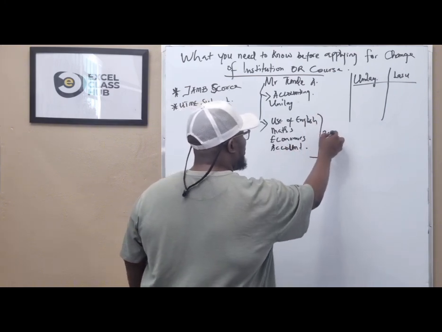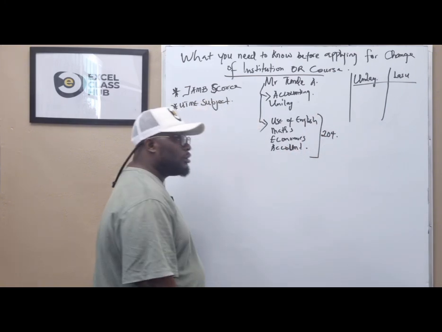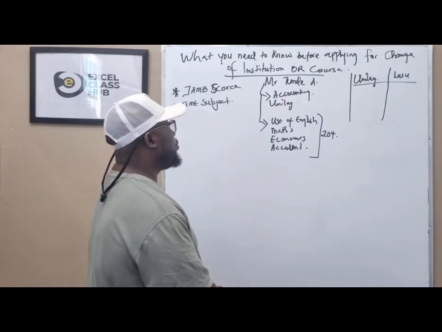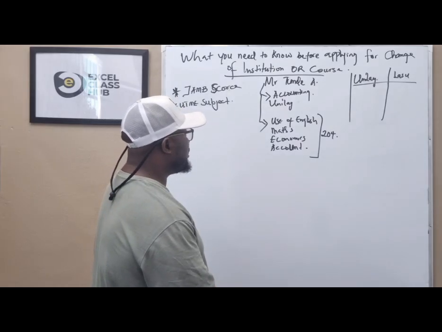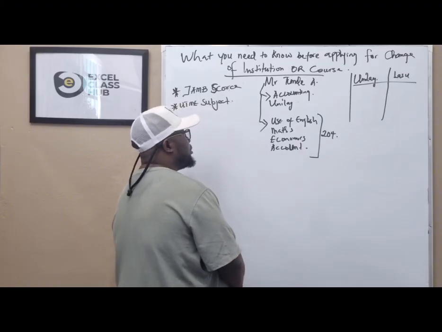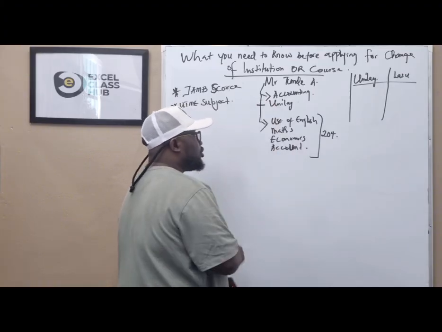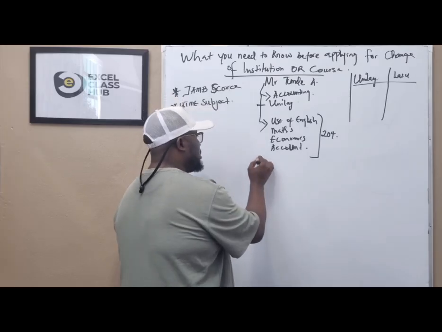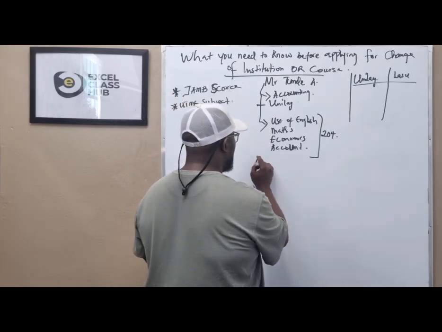And he had 204 in JAMB. Total score is 204 over 400 in JAMB. And his first choice institution is Unilag. He's on O level.